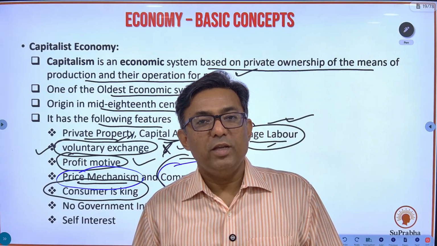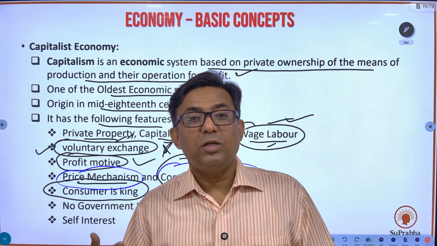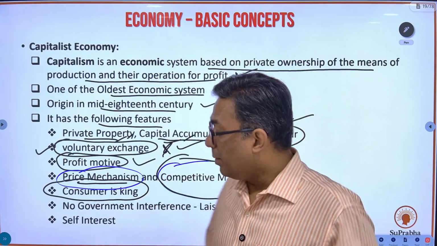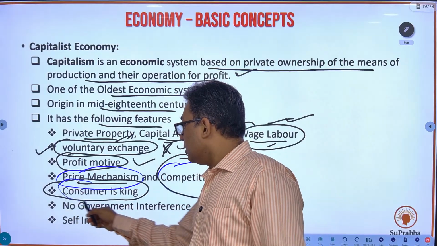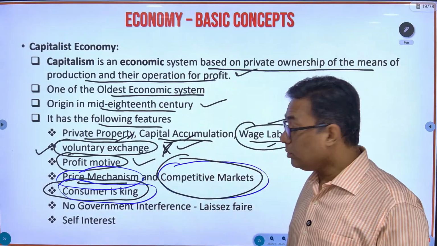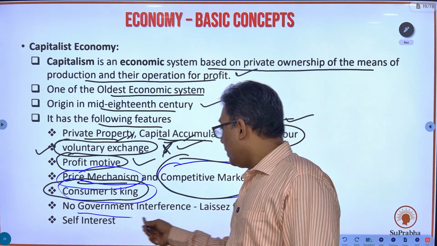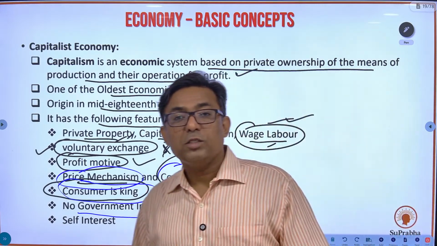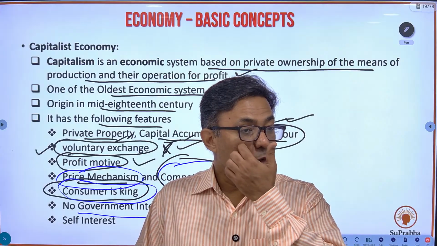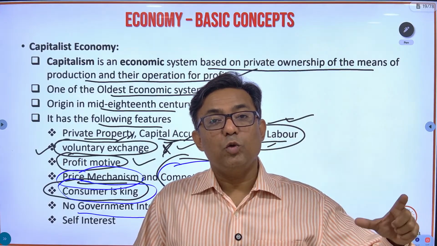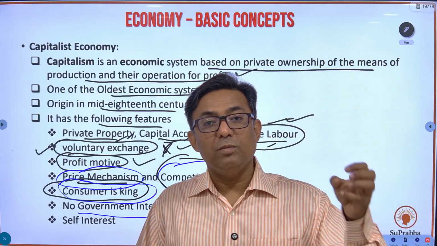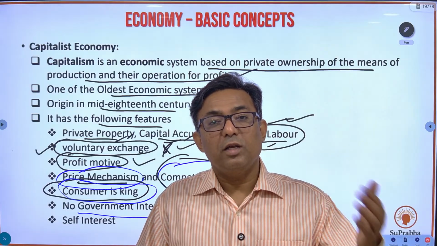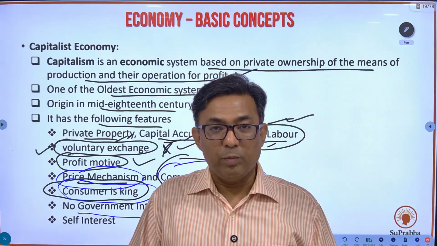Okay, fine. So a consumer is not a king. Consumer should be respected even in a socialist economy. That's a different part. But mostly in a capitalist economy, consumer becomes the king. Then no government interference. In a capitalist economy, no one is going to ask Tata that, okay, fine, you are going to manufacture only these many Nexon or these many Sierra cars or these many Nano cars. No. There is no government interference in a private economy or a capitalist economy.